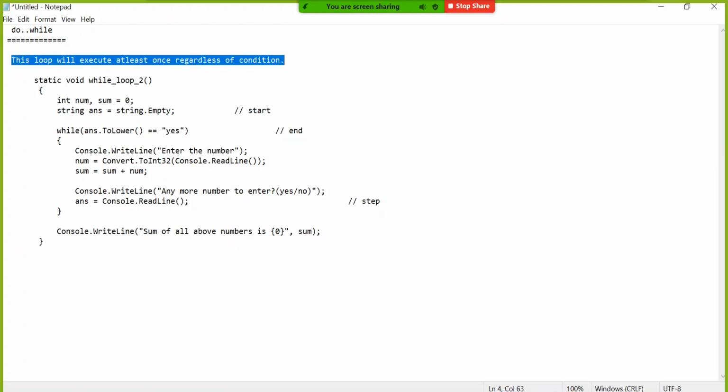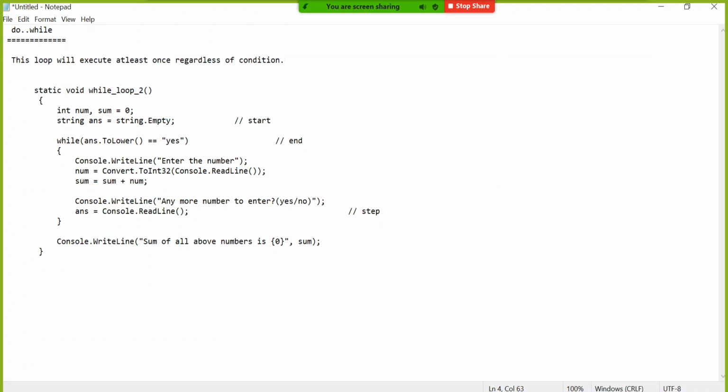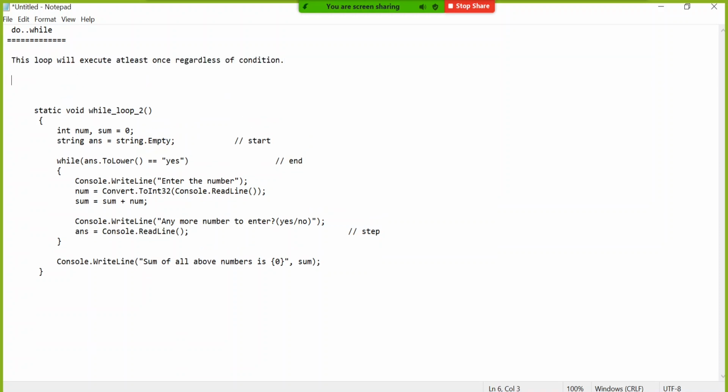So read this sentence and you will understand when the do while loop will be used. This is the definition, but what you understood I will write as a note here.